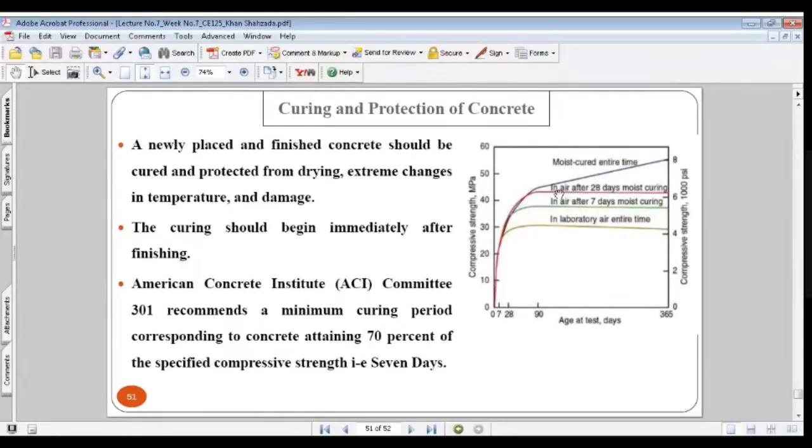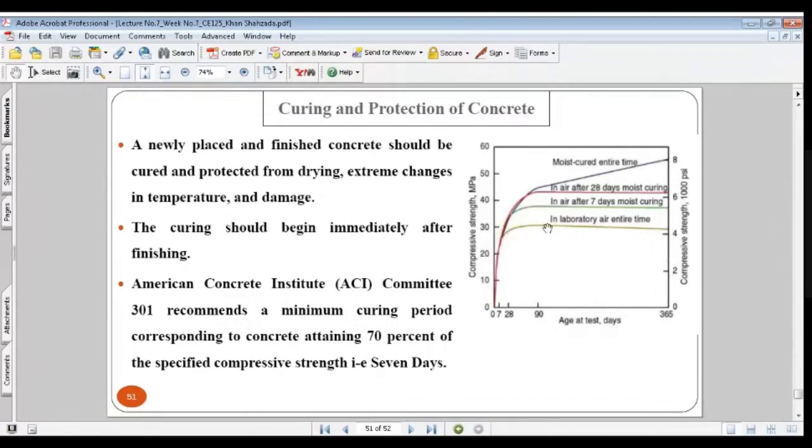And the third one, you have kept in the air after 28 days. You have kept this moist, provided curing for 28 days, and then you have left it in the air. And the last one, you have kept moist for the whole 365 days, for 1 year.